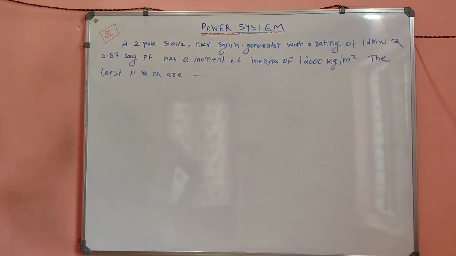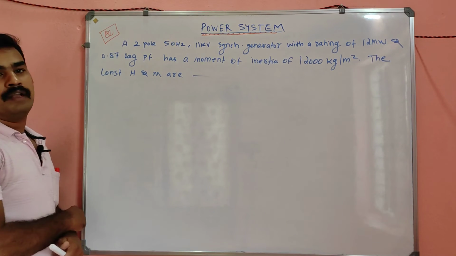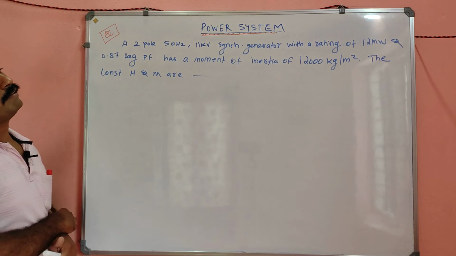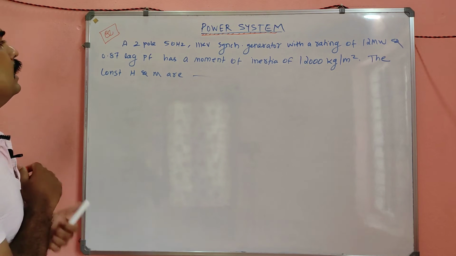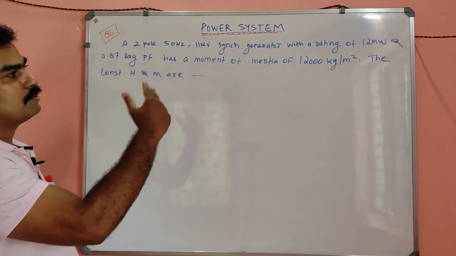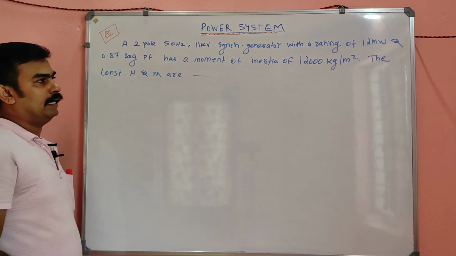Read the question. M and H are to be found. A 2 pole 50 hertz synchronous generator with a rating of 12 megawatt at 0.87 lag power factor has a moment of inertia of 12,000 kilogram per meter square. They are giving the moment of inertia directly.